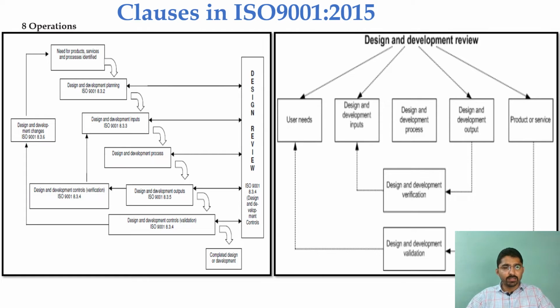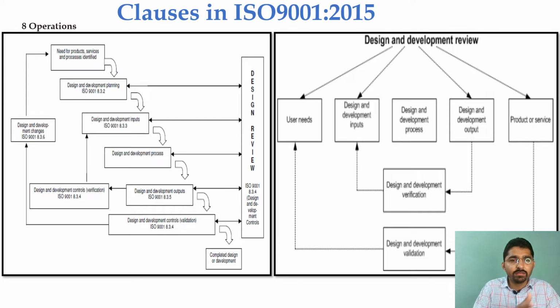Here come the flowcharts. Towards the left-hand side you can see how we are developing a certain product. For example, on the topmost side, the need for the product and services process is identified. Once it is done, the planning is carried out as per clause 8.3.2, followed by the inputs. Then the design and development process is carried out, followed by the design and development output. Then design and development control, which is the validation.